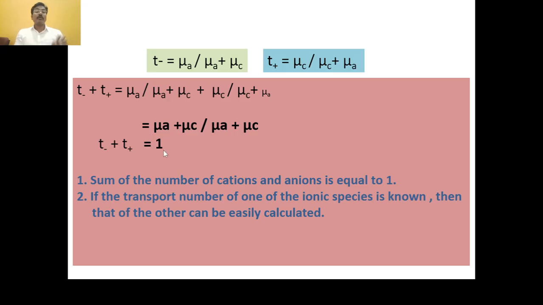If we know the transport number of any ion, we can calculate the transport number of the other ion. Suppose we know the transport number of the cation, we can calculate the transport number of the anion and vice versa. And this is about the transport number.